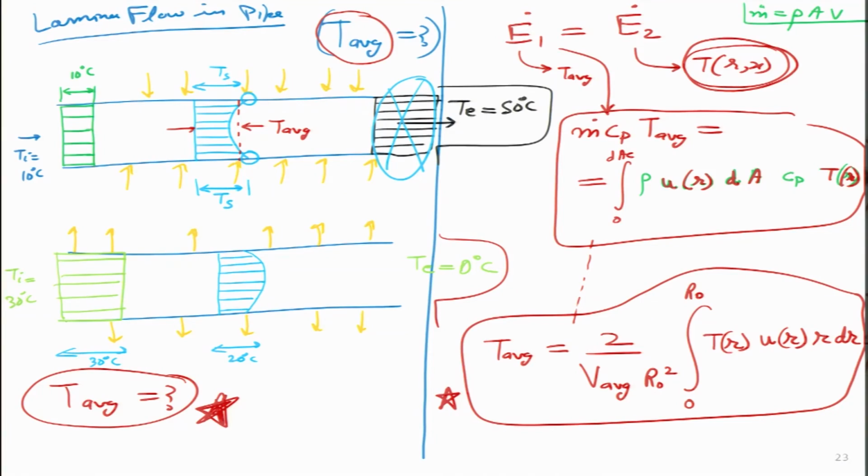Once we figure it out, we will plug that value in over here, and then we will be able to solve for T average. I hope this point is clear up till over here.